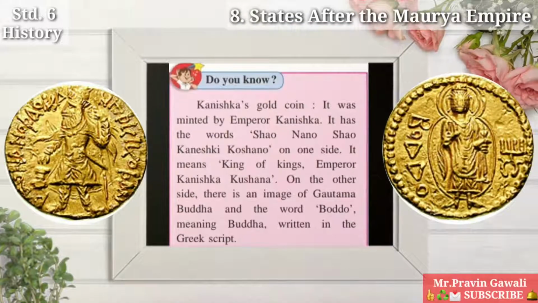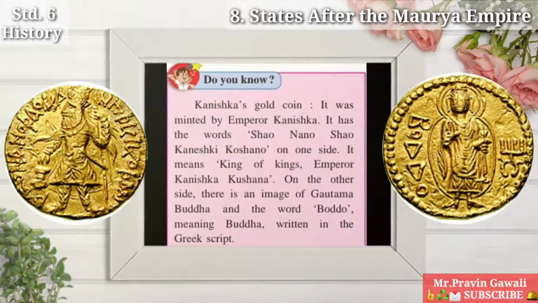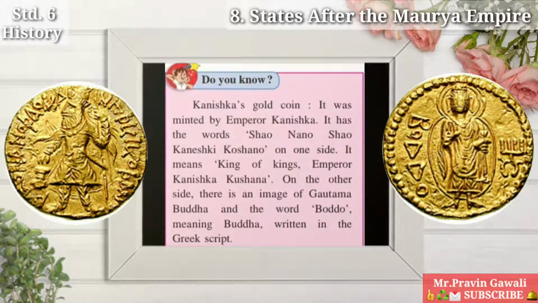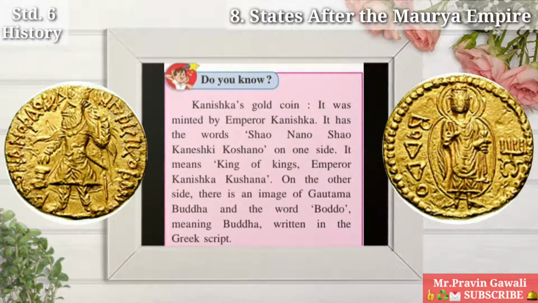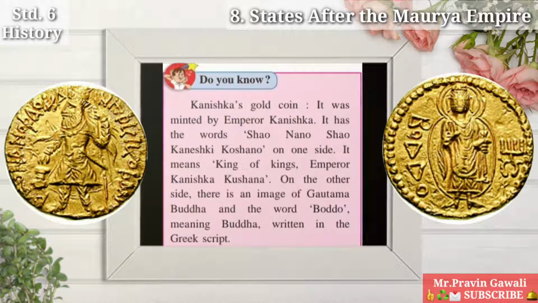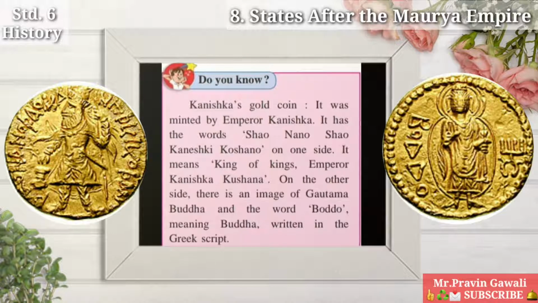Students, do you know Kanishka's gold coin? Let's have some more information about it. It was minted by Emperor Kanishka. It has the words Shaonano Shao Kanishki Koshano on one side. It means King of Kings, Emperor Kanishka Kushana.